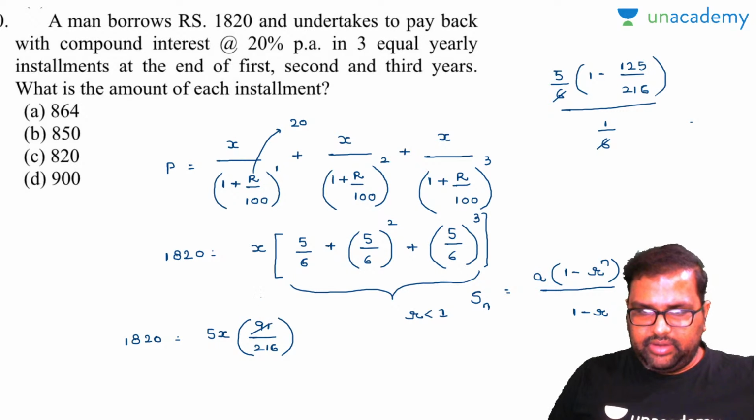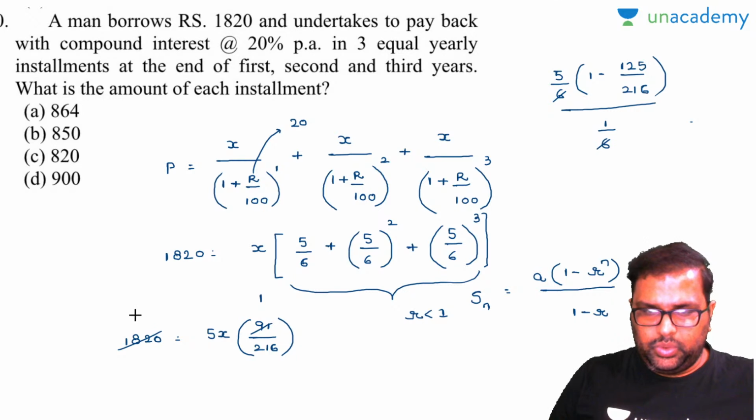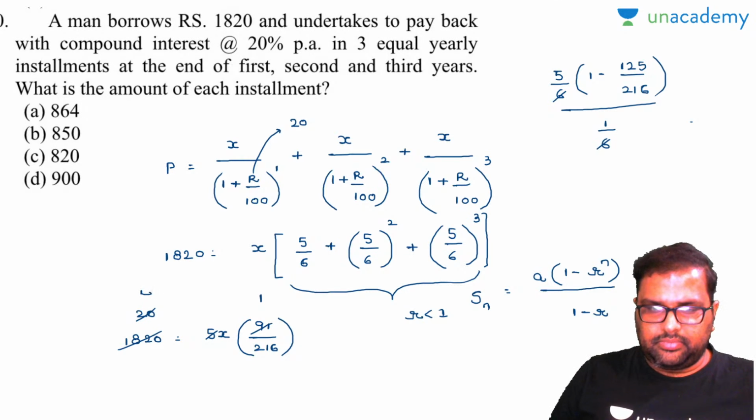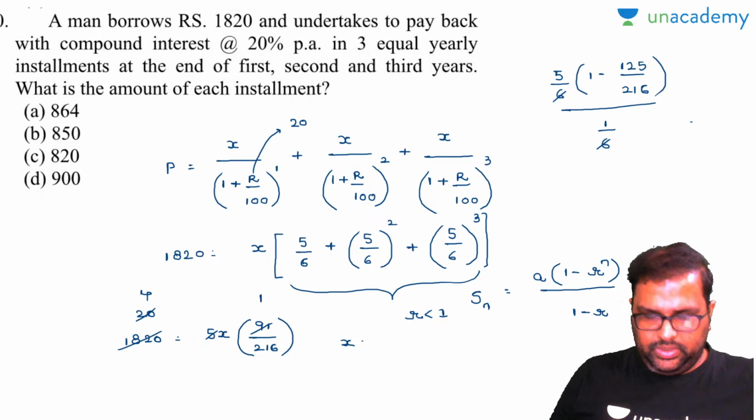Everybody knows 91 ones are 91, 91 twos are, 5 ones are 5, 5 fours are. So x value is equal to 864.